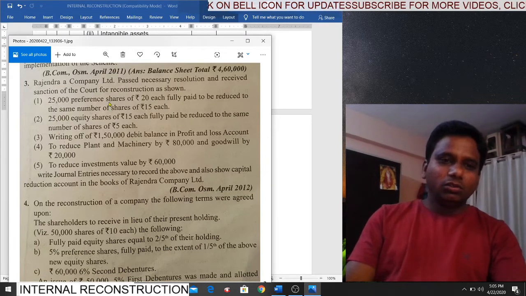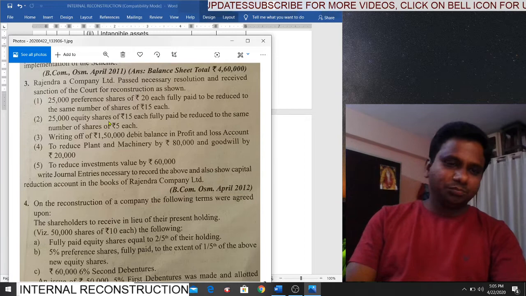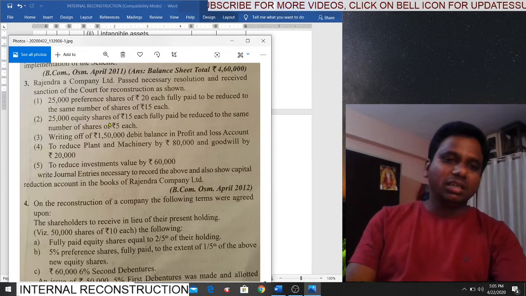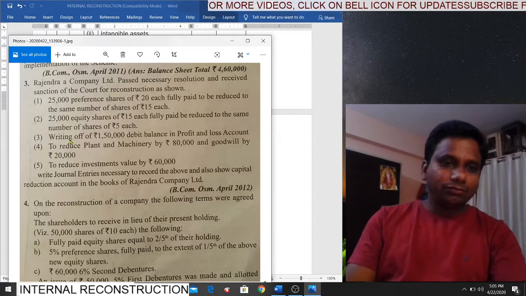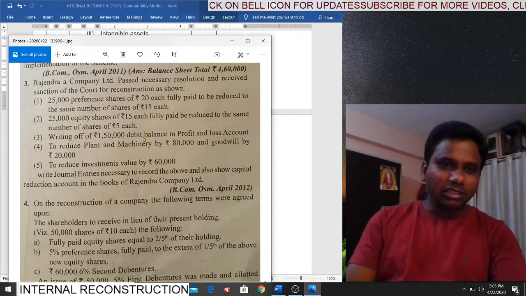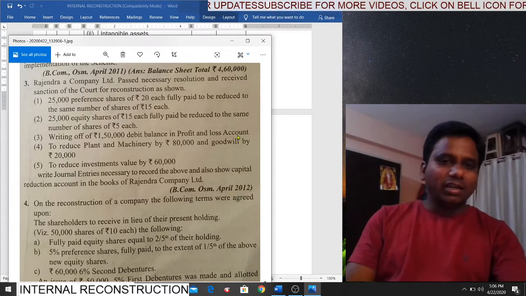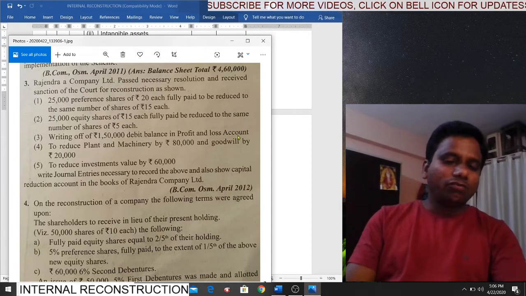Here, preference shareholders made sacrifice, equity shareholders also made sacrifice. Now, how will we utilize this amount? Writing off 1,50,000 debit balance in the profit and loss account. So, what is the balance in profit and loss account? Debit balance, that means loss, 1,50,000. Okay.